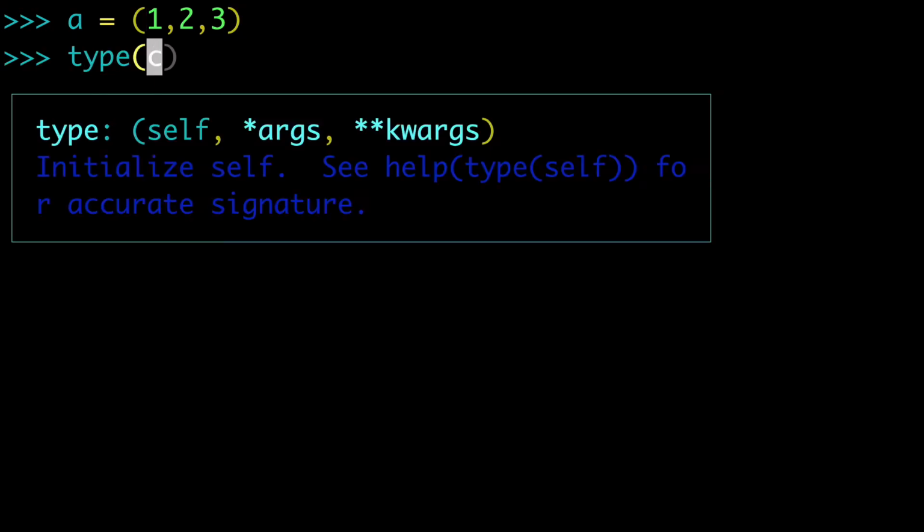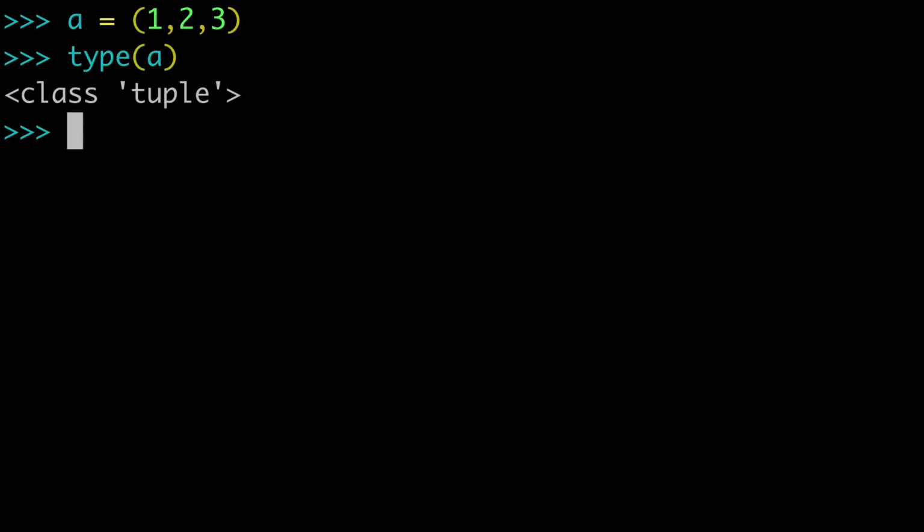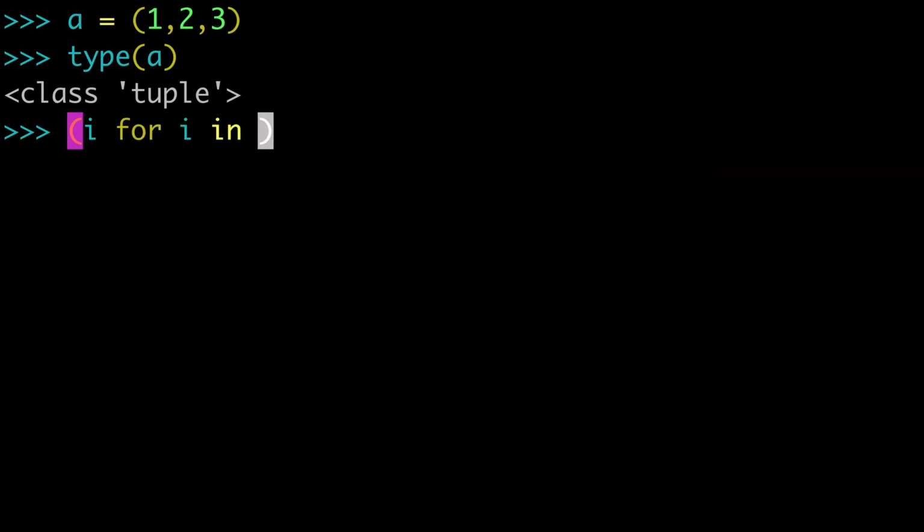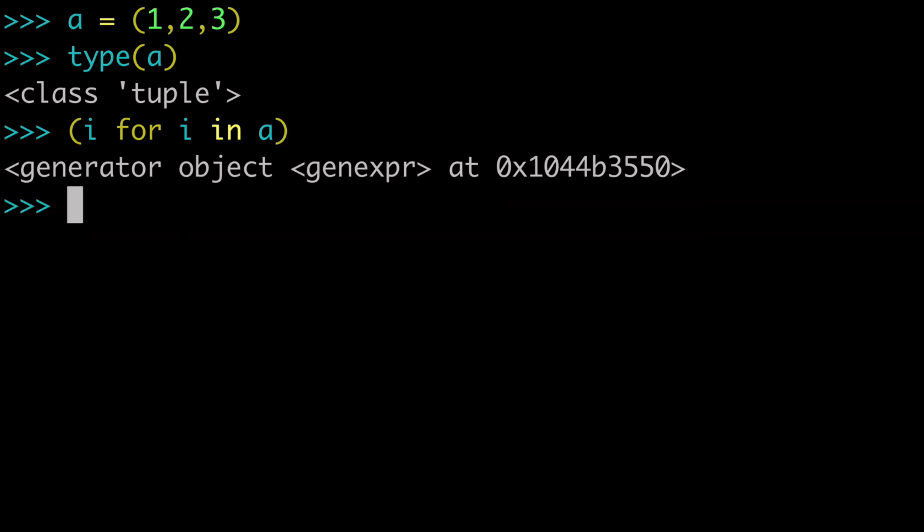And it's probably worth noting one more time that tuples can go inside generator expressions. So let's just say we create a new tuple here, 1, 2, 3. And again, we can check type of A and ensure that that's a tuple. And let's create a generator expression with this tuple. So we can do i for i in A, and that's our generator object. And we could do whatever to check what this is.